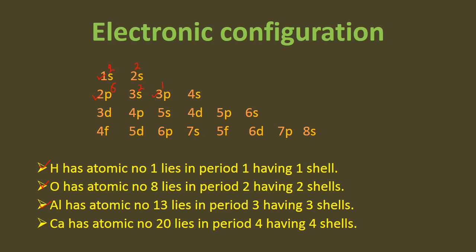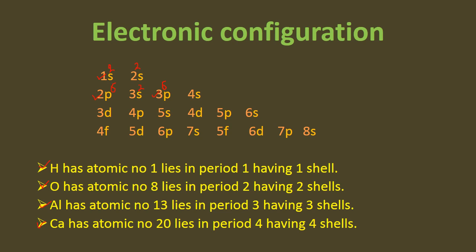Now calcium has atomic number 20, and it lies in period number 4. So if I put these 20 electrons in this arrangement, 2 will be in 1s, 2 in 2s, p will get 6, 3s will get 2, and again p can accommodate 6 electrons.